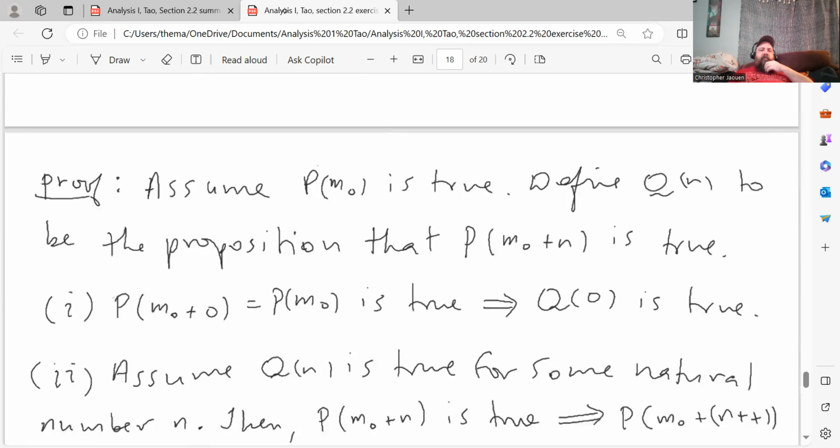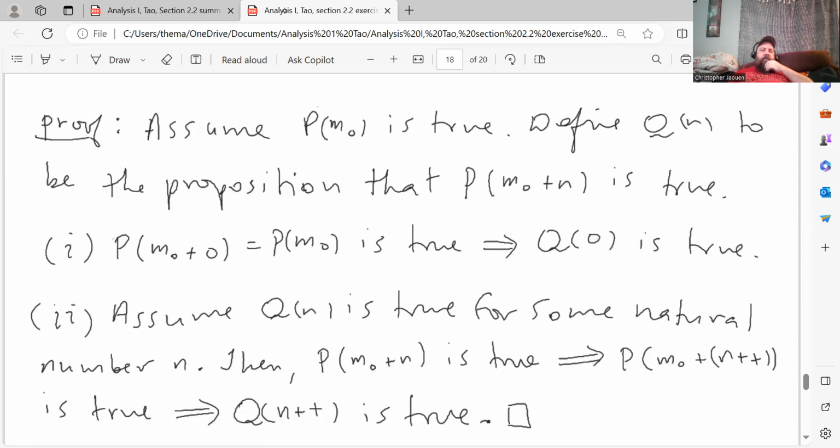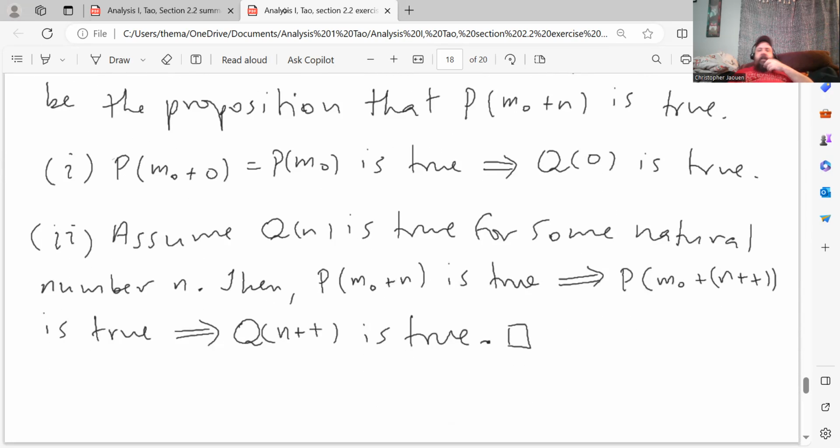All right, so here's the proof. Assume P of m naught is true and define Q of n to be the proposition that P of m naught plus n is true. And again, we're just going to do this by induction. Base case: P of m naught plus 0 equals P of m naught, which is true, and that implies that Q of 0 is true. So that's the base step.